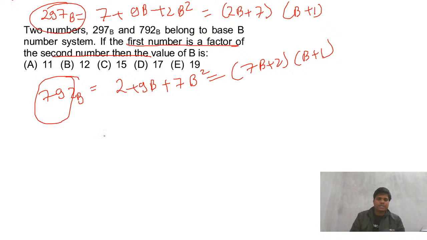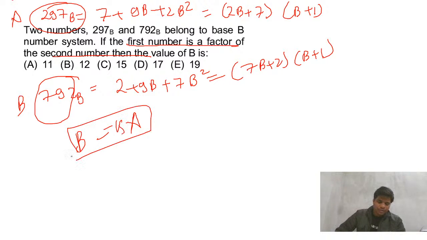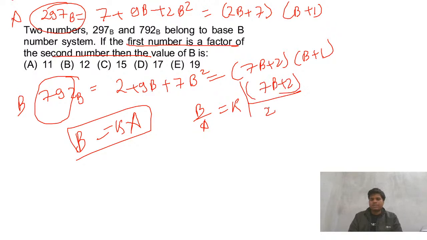Let's take A and B. The first number is the factor of this, so B upon A should be equal to something. B upon A, B is this, so 7b plus 1 gets cancelled. This we get. Now we can make use of options.